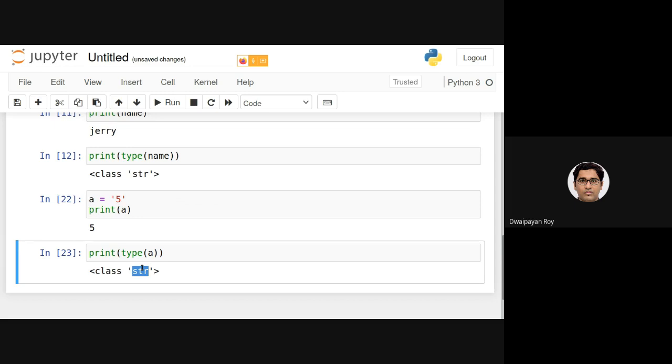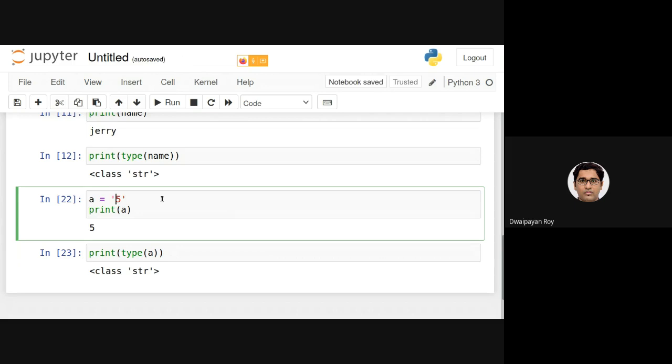This dynamic typing is not present in any of those three. In those cases, if you declare a variable as int, you can only store one integer value, as I hope you remember. But for dynamically typed languages such as Python, we can store different types of data at different points of time in the same variable. As you can see, the same variable here is a string, and earlier it was an integer.